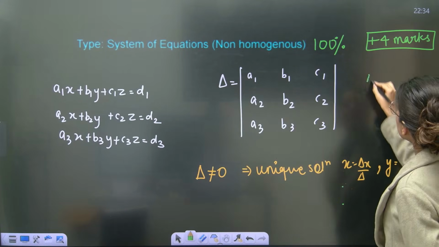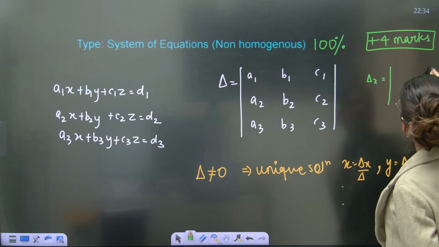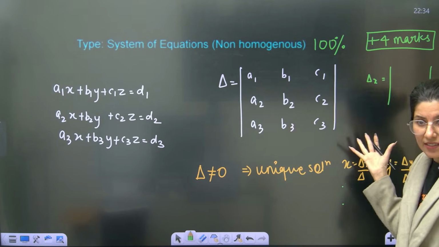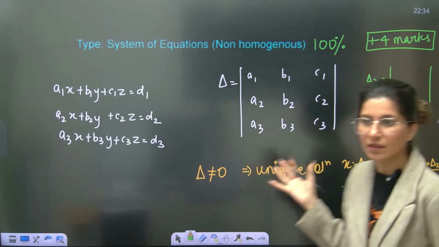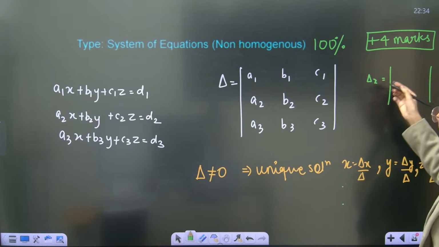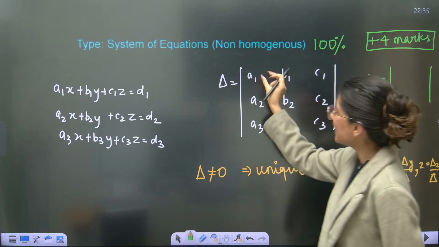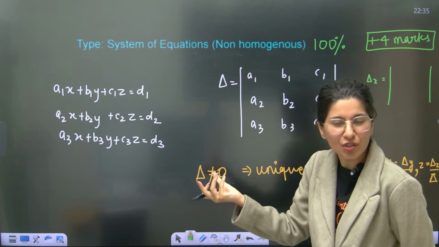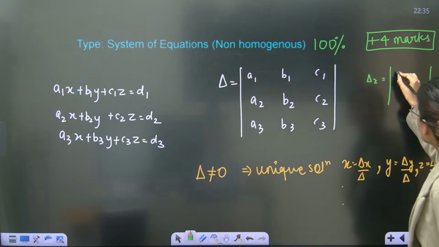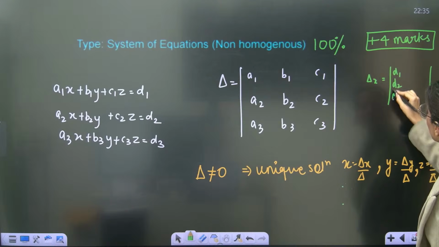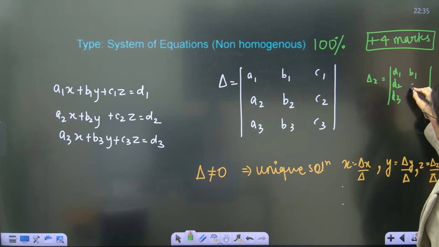So if you check your del x, del x will be what? Tell me. So del x is nothing but, see, a1, a2, a3 is the coefficient of x. You have to replace the coefficient of x by the constants. So this is d1, d2, d3. Rest the columns b1, b2, b3, c1, c2, c3.